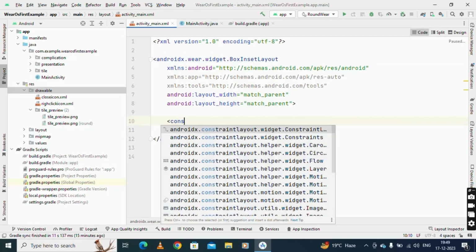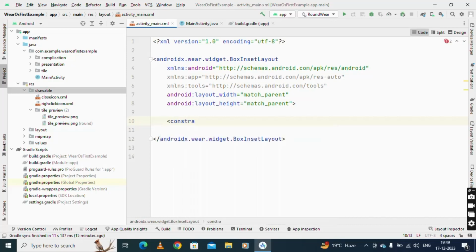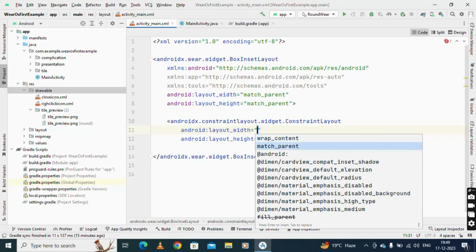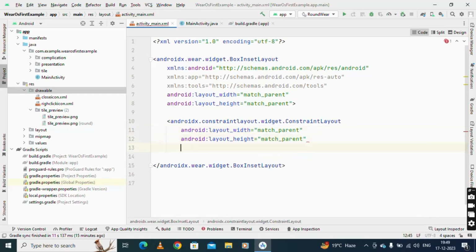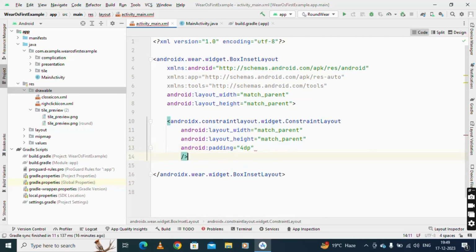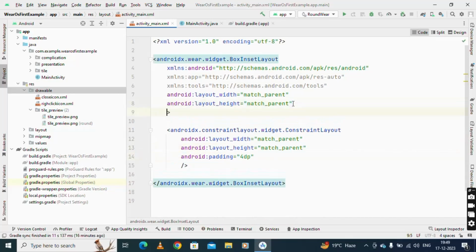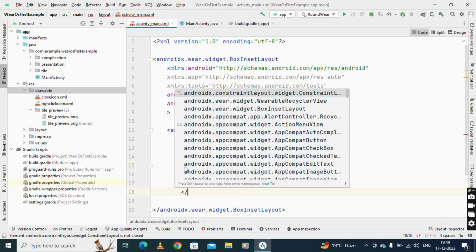So we can use that. Okay, and here make it match parent. This will also be match parent. If you go for the padding, you can just set the padding, and the padding is 4 dp this time. Okay, so I think it is simple for this. Okay, fine. So this is a simple constraint layout, but inside that we have to create our other layouts.